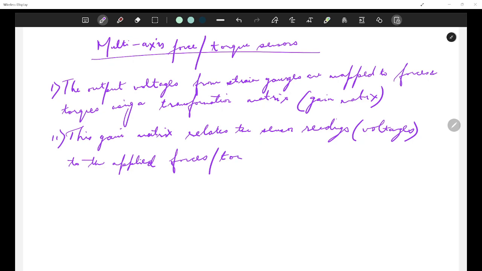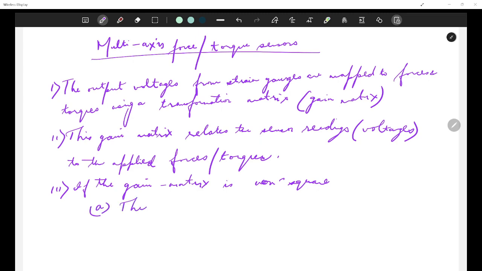It basically finds a relation between them. So if the gain matrix is non-square, that is, it has more inputs than outputs or vice versa, then only it will be non-square, right? What happens? The system is overdetermined or underdetermined.